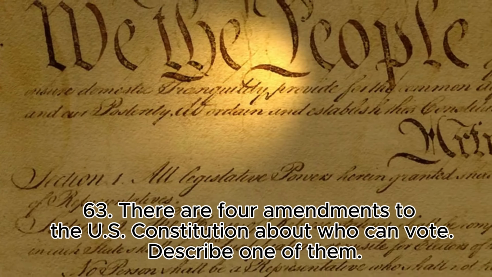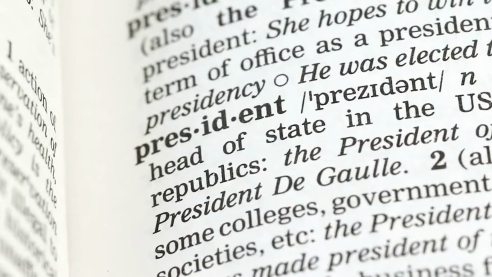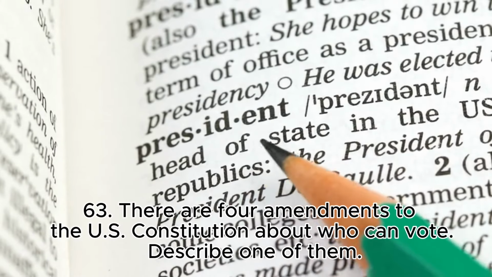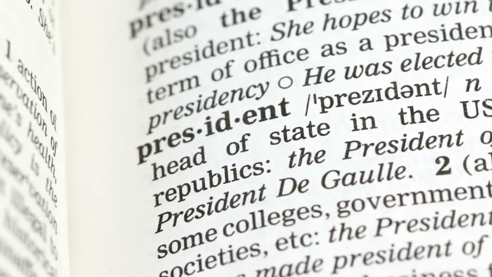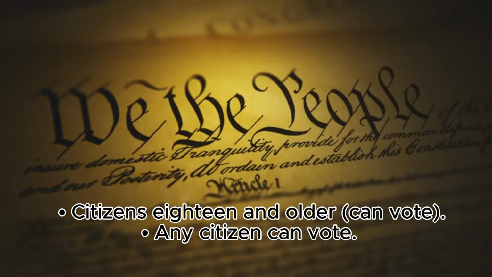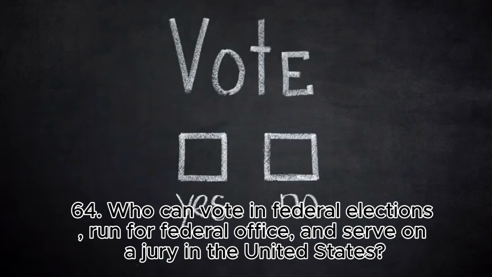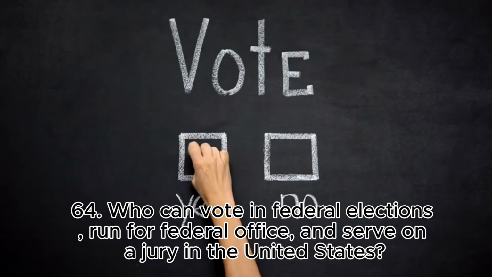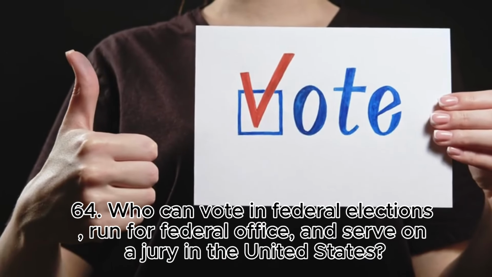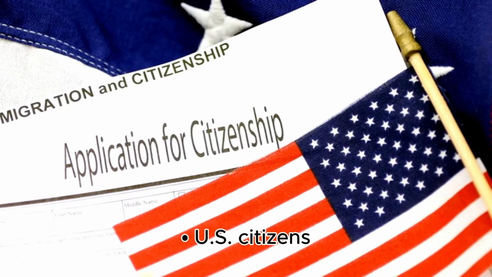63. There are 4 amendments to the U.S. Constitution about who can vote. Describe one of them. Citizens 18 and older can vote. Any citizen can vote. 64. Who can vote in federal elections, run for federal office, and serve on a jury in the United States? U.S. citizens.